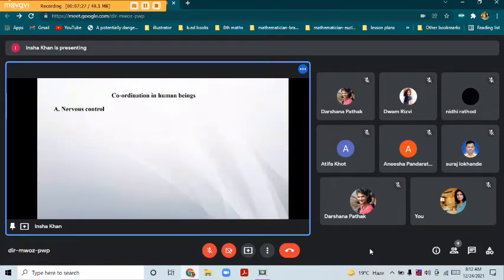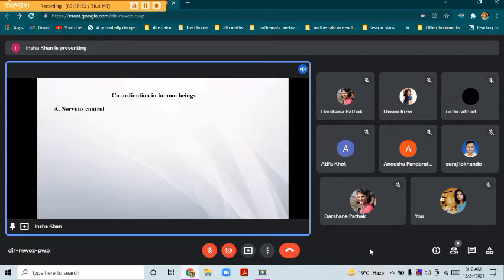So in human beings, coordination occurs through two systems. One is nervous control and the other one is chemical control. Today we are just going to learn about nervous control. So how is it possible that a body performs various functions and receives various instructions from the brain?